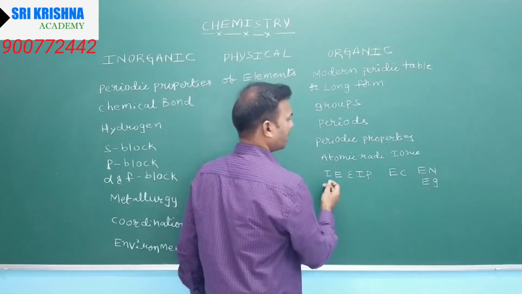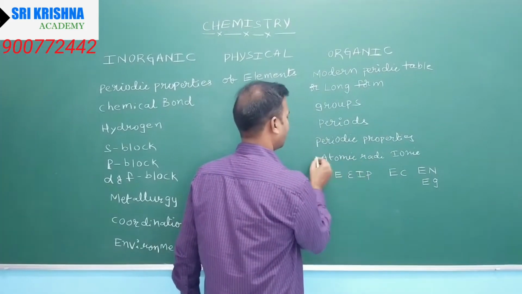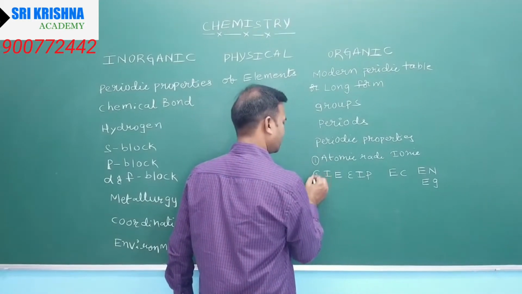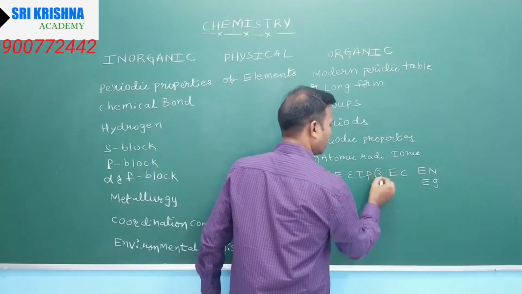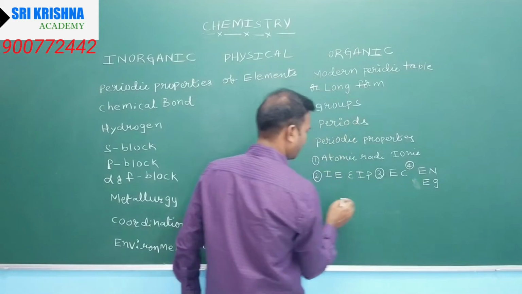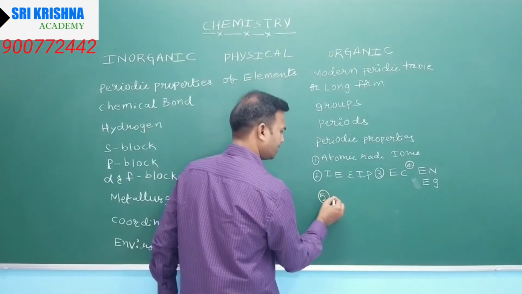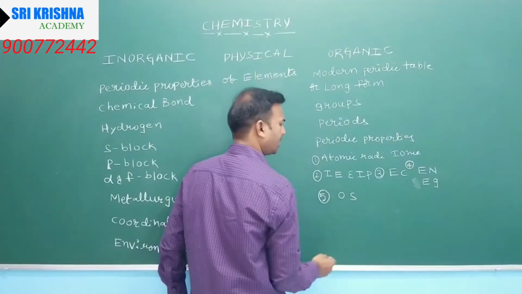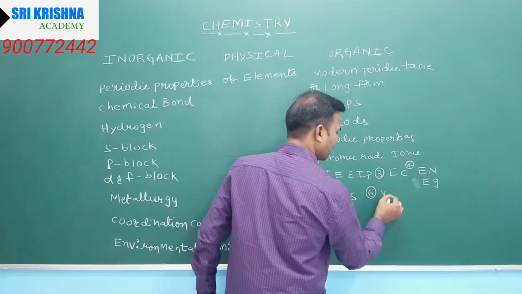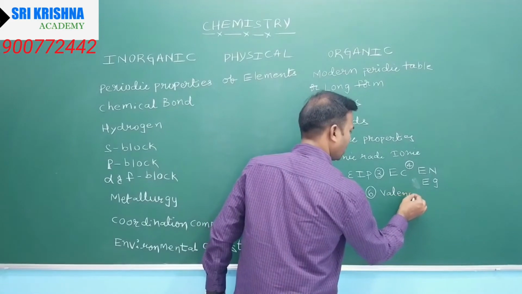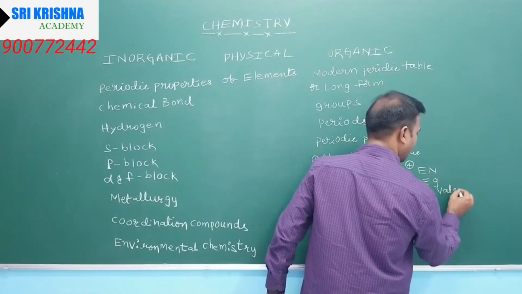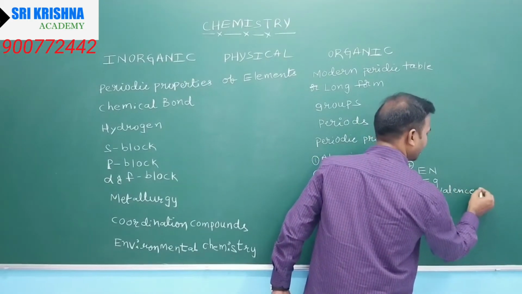Coming to the atomic periodic properties: atomic radii, ionic radii, ionization energy, electronegativity, oxidation states, and valency, or valence electrons.